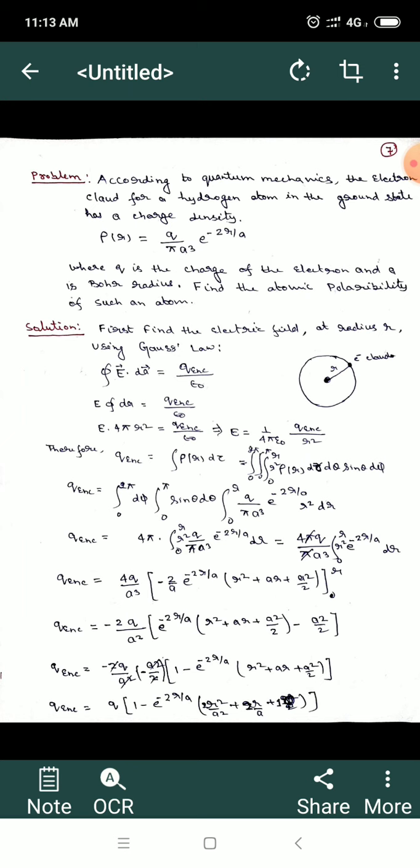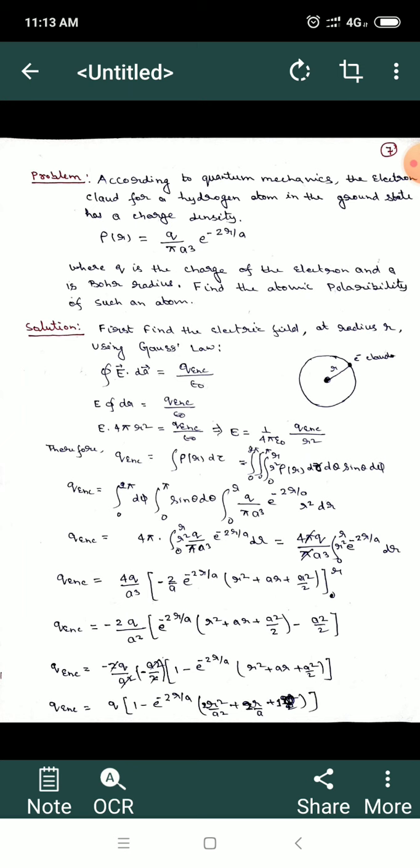If we integrate, substituting the value of rho r, we get 4 pi q upon pi a cube, integral from 0 to r of r square e to the power minus 2 r upon a dr. The 4 pi and pi will be cancelled out.